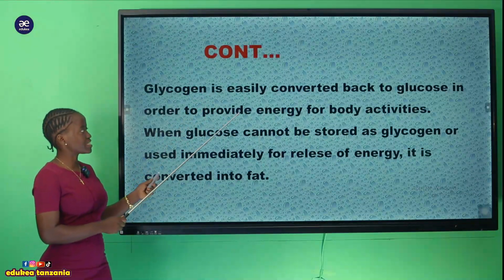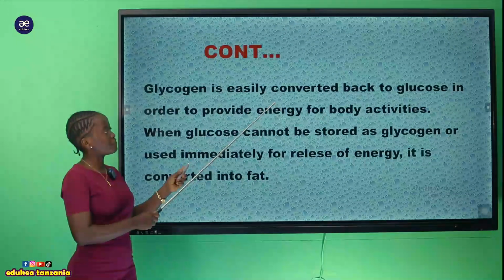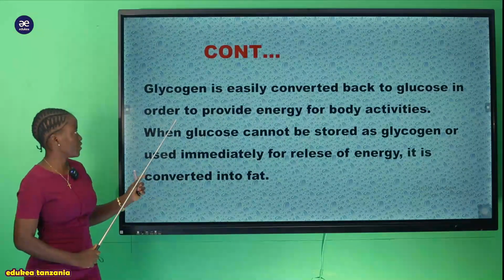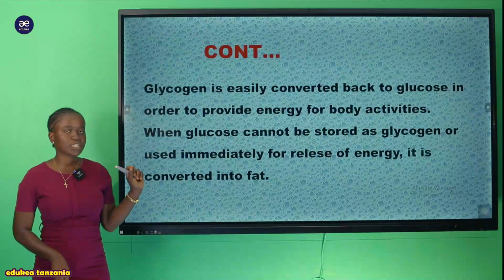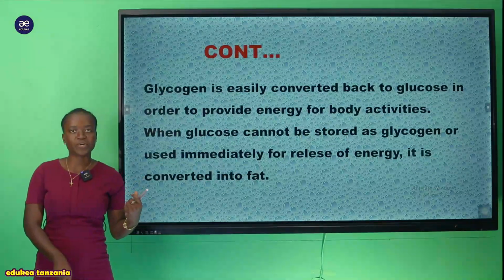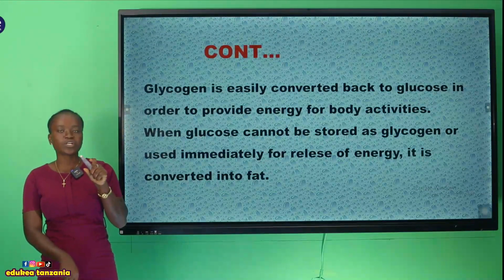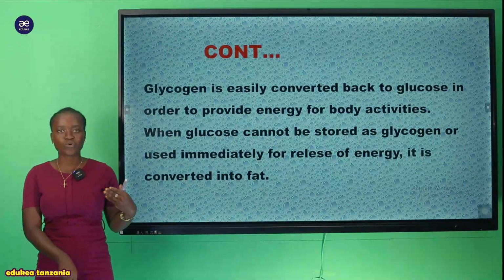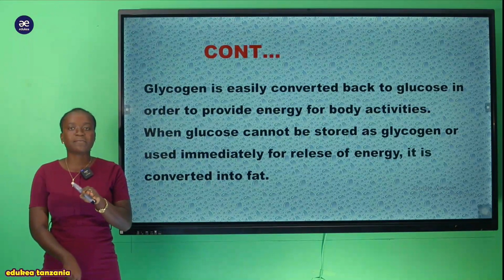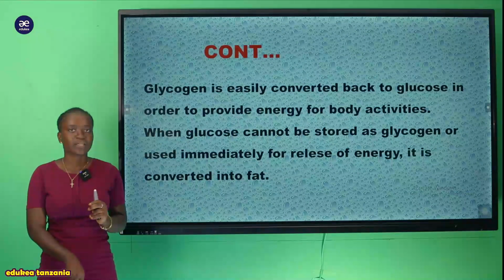And glycogen is easily converted back to glucose in order to provide energy for body activities. Kwa hile glycogen inavyo be converted kwenda kupata glucose, ile glucose form ni simplest form ambapo body sasa ndipo ambapo inaweza ikachukua glucose na kuitumia kwenye matumizi mbalimbali ya mwili.